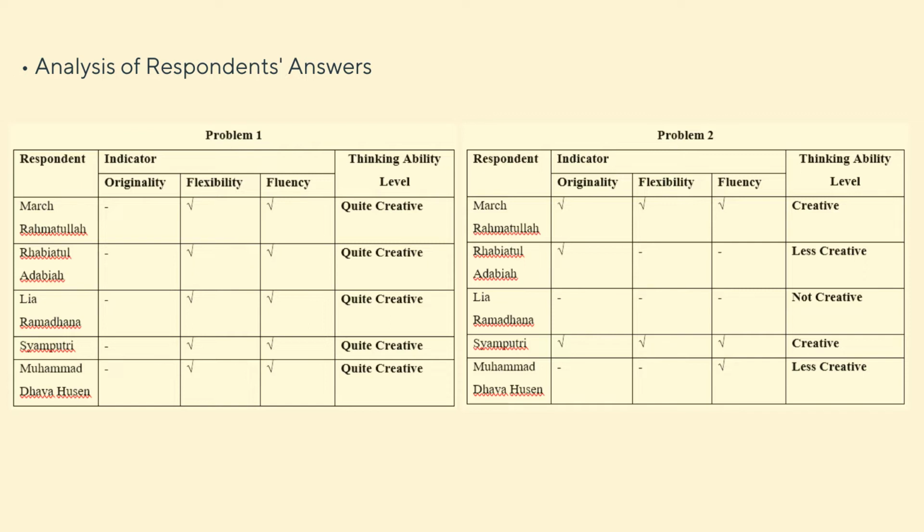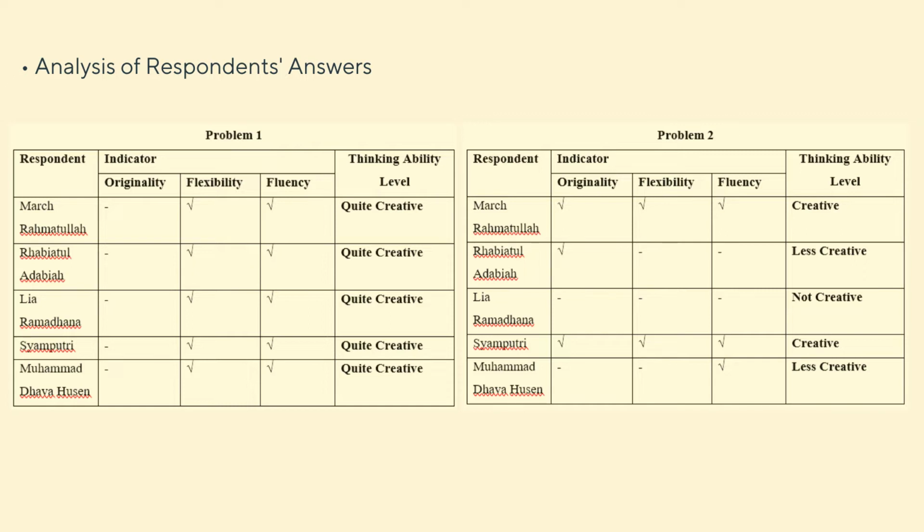So her thinking ability level is less creative. For Lia Ramadana, there is no indicator that she fulfills. So her thinking ability level in the second problem is not creative. And Syamputri fulfills all the indicators, so her thinking ability level is creative.